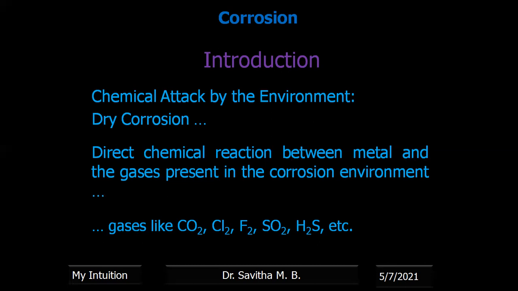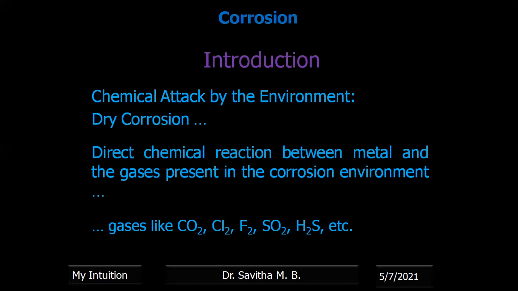But the extracted metal spontaneously gets converted back into metal oxide. That means metals prefer to be in the oxidized form. Corrosion is a spontaneous reaction. You are not doing anything, only the environment gets involved and the metal automatically gets converted back into the ore state. Therefore, corrosion is sometimes called the reverse of metallurgy.